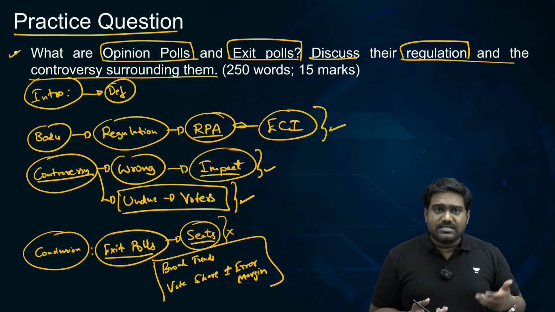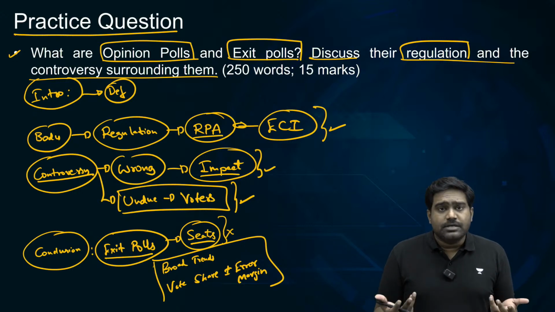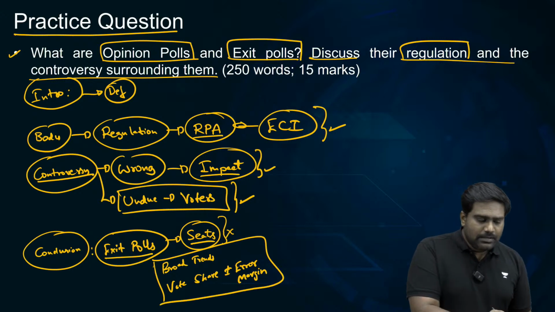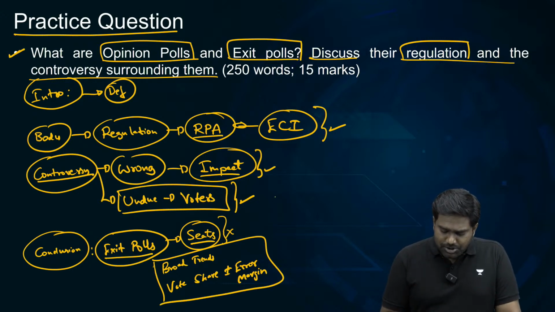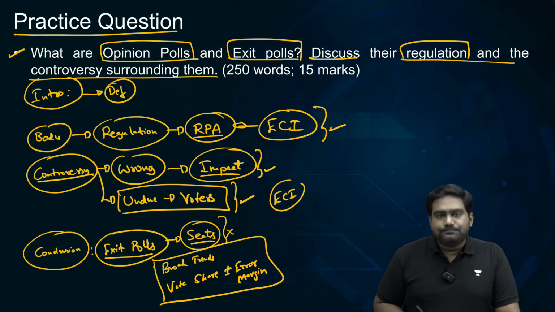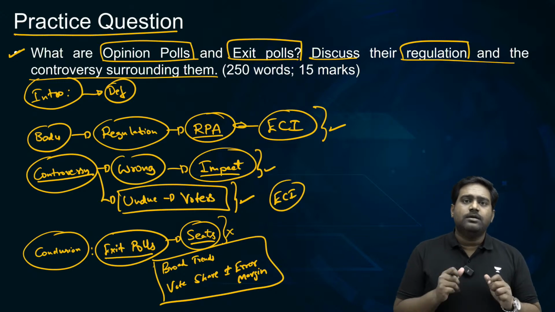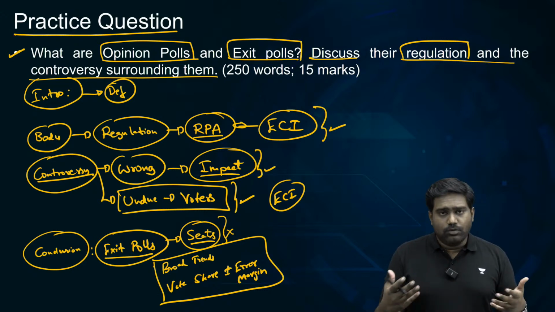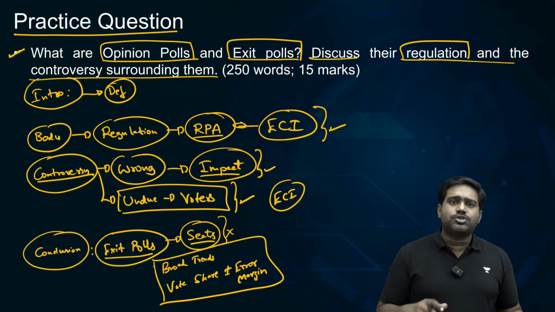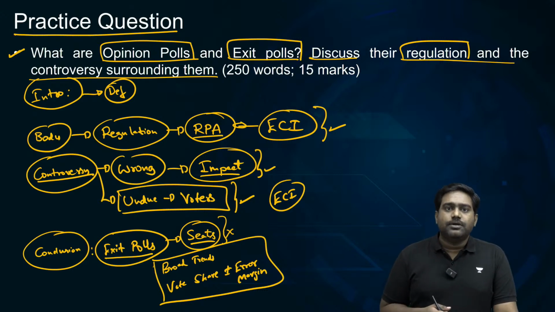What if someone does this deliberately to manipulate the stock markets, which is a very real possibility as well? So hence, you can suggest this as a way forward. Maybe the Election Commission can mandate this. Through the RPA, it can mandate that exit polls should not get into the number of seats. It should only be about the broad trends, maybe the vote share with a small error margin.